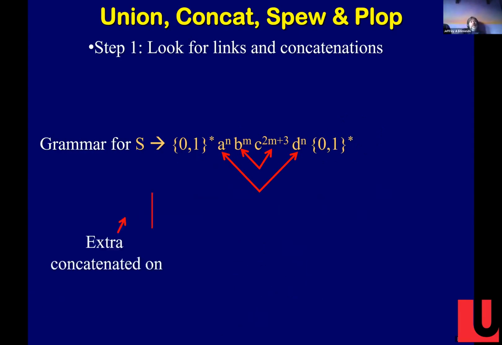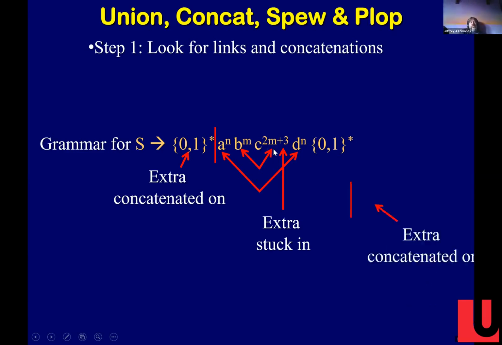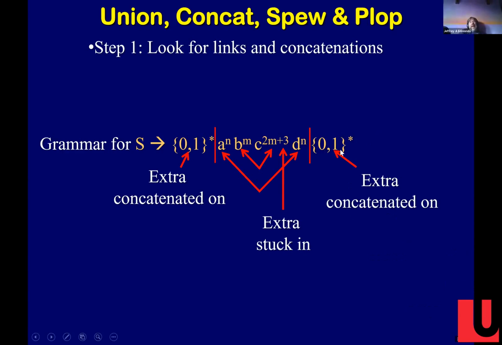So they're not linked, but we kind of concatenate that on the end. And those extra 3: how many C's do we have? 2M plus 3. Well, those last 3 are kind of stuck in somehow. We've got to figure out how to deal with those. And then this last bit here is concatenated on, right? So here I've broken up my language into these various pieces.